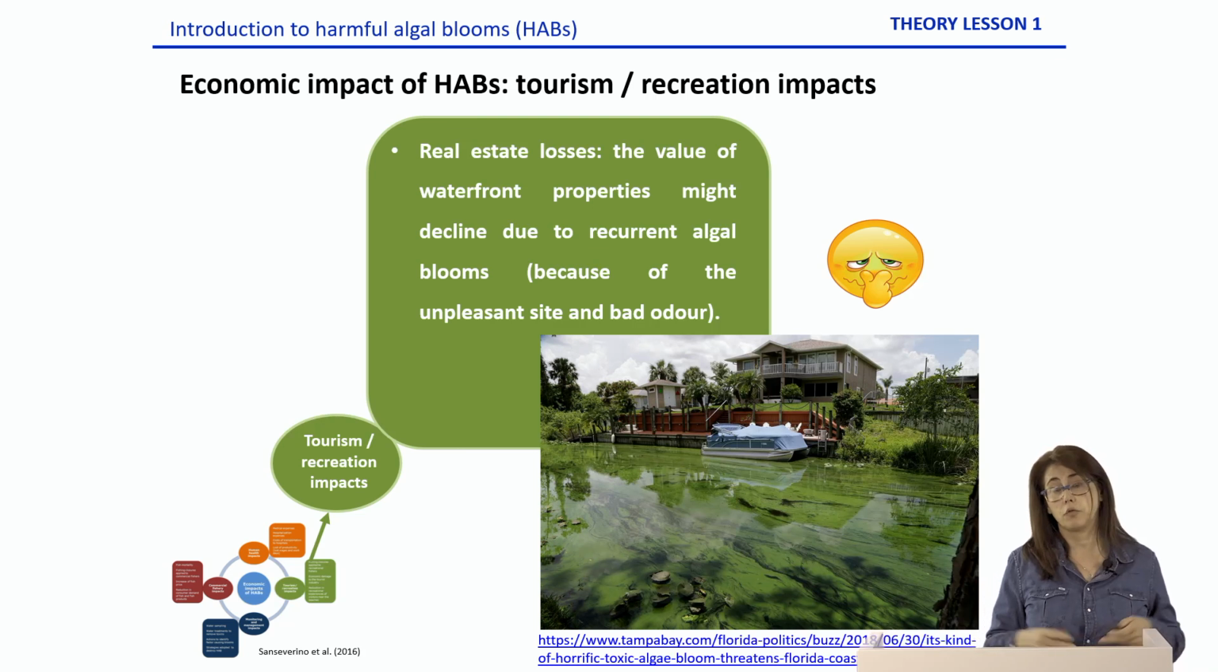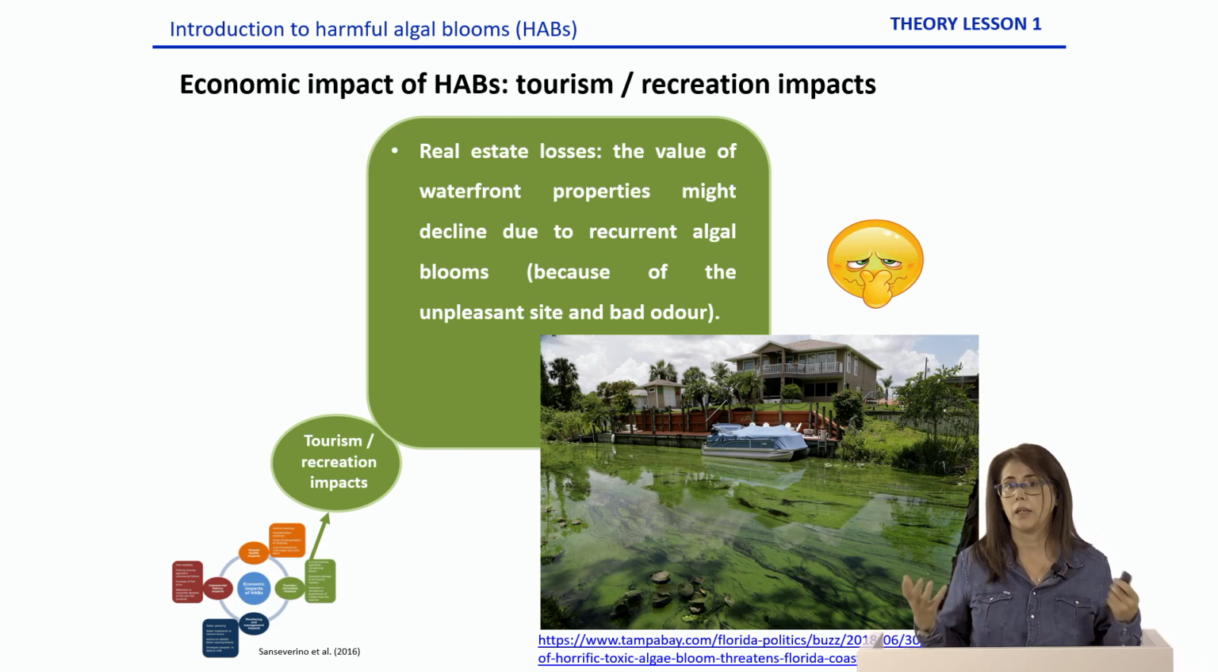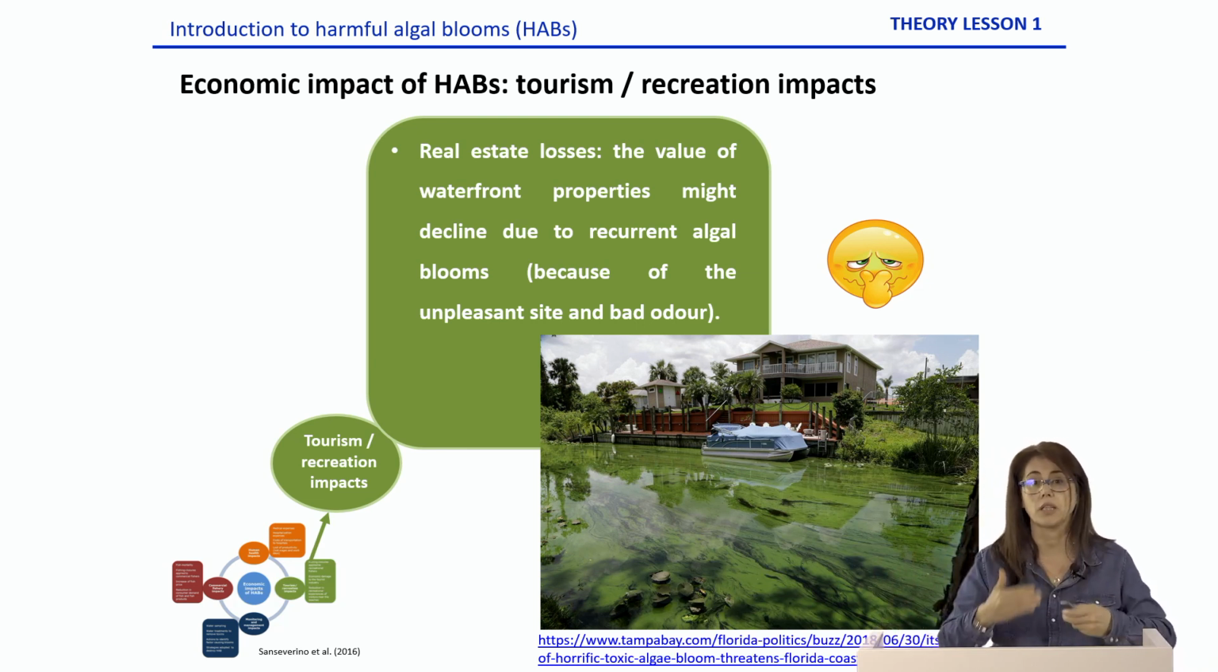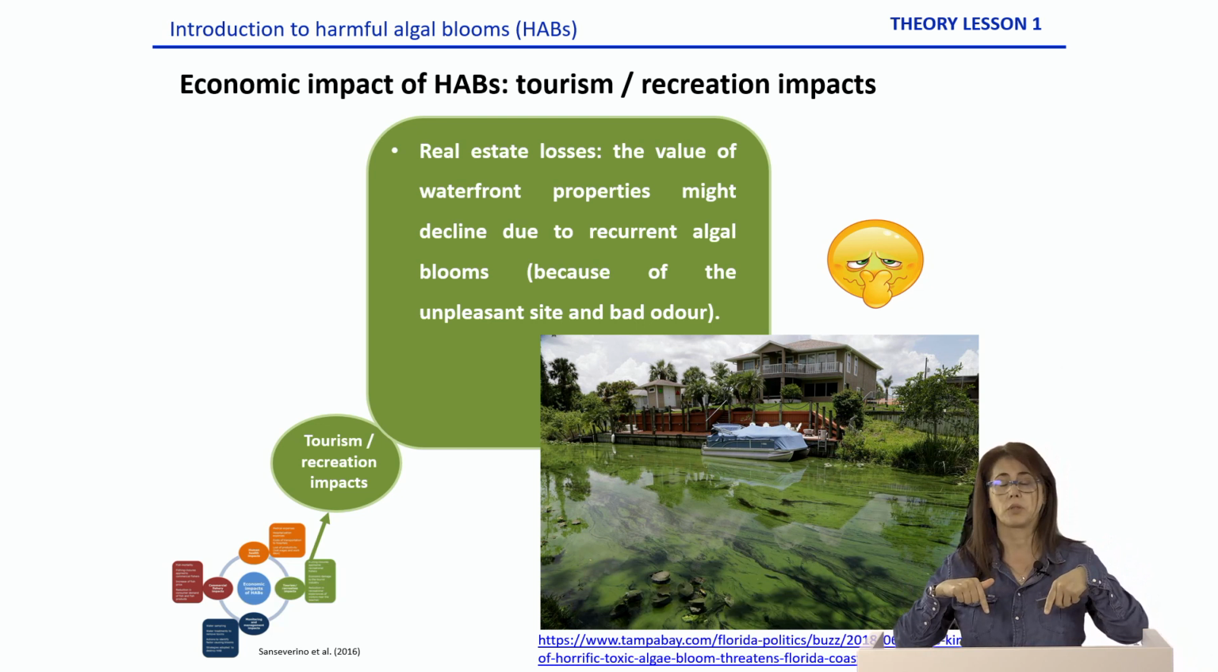And finally, of course, there will be real estate losses. If a real estate business has houses by the lake or by the seaside, and it's a place with recurrent algae blooms, people will not want to buy those houses. So the price of those houses will drop as well, and the real estate company will lose money.